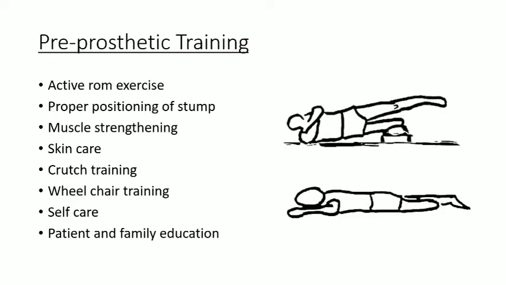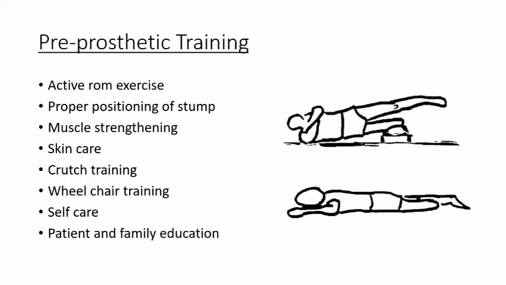Then what is the pre-prosthetic training? Active range of motion exercise, you all know, because most students here are from physiotherapy. Proper positioning of the stump, so that it doesn't develop muscular atrophy or contractures or a fixed deformity. Then muscle strengthening, it should have muscular balance whenever we prescribe a prosthesis. Then skin care, skin should be moisturized, and there should be no wound or adherence.